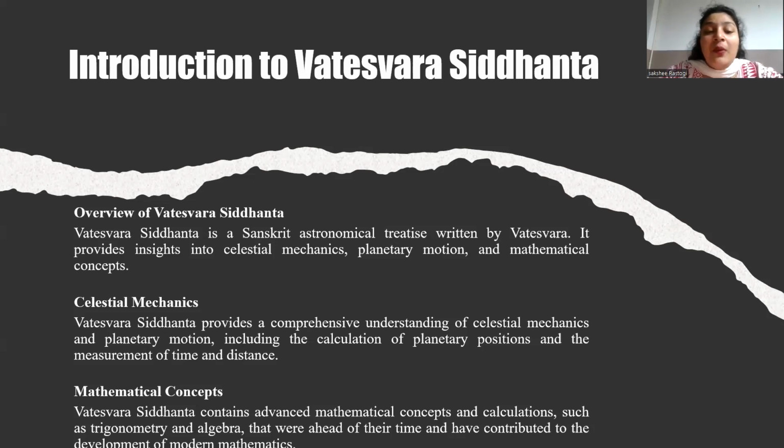Solar eclipse and its computations means it discusses the theory about solar eclipse, including the conditions for an eclipse to occur. It provides formulas to calculate the timings and the duration of the solar eclipse and explains how to calculate the magnitude and types of an eclipse, partial, total, or annular.